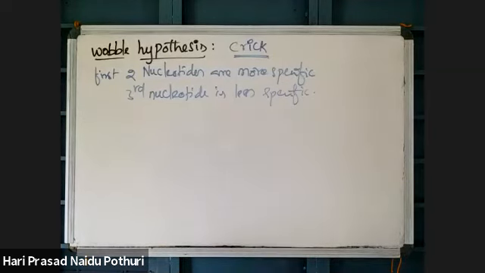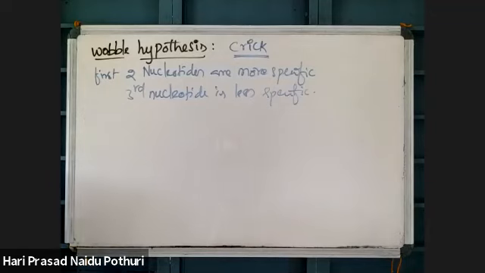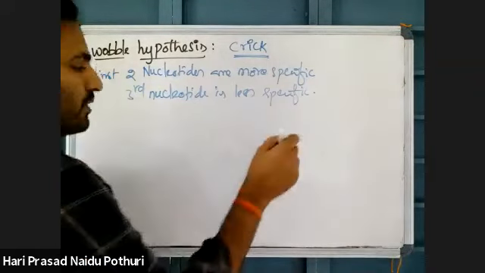If we change any nucleotide of the first two, there will be a change in the resulting amino acid. But if the third nucleotide is changed, there is no change in the resulting amino acid. That means the third nucleotide is less specific. That is according to the Wobble hypothesis proposed by Sir Francis Crick.